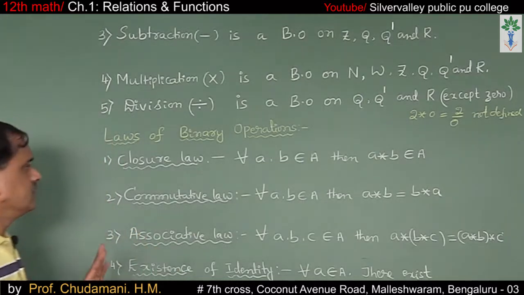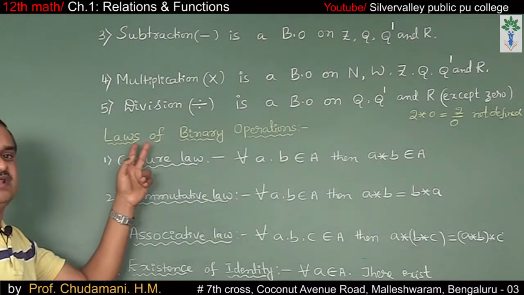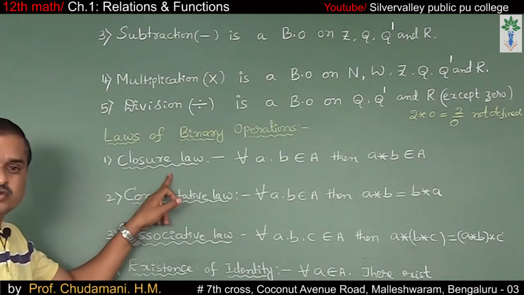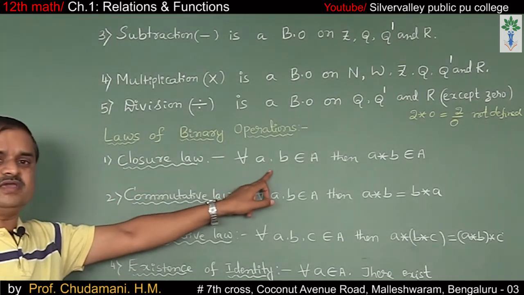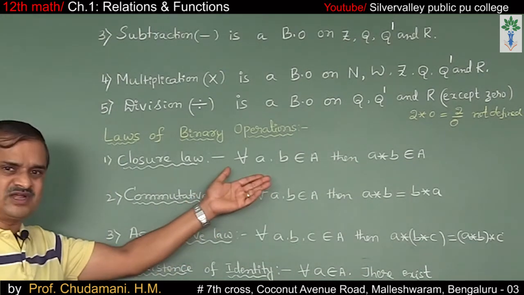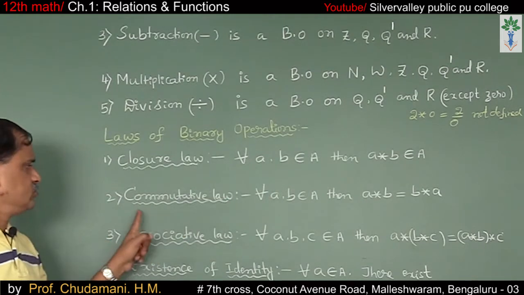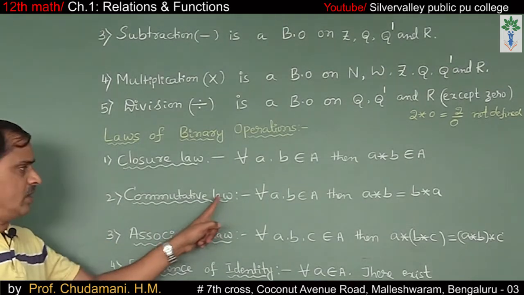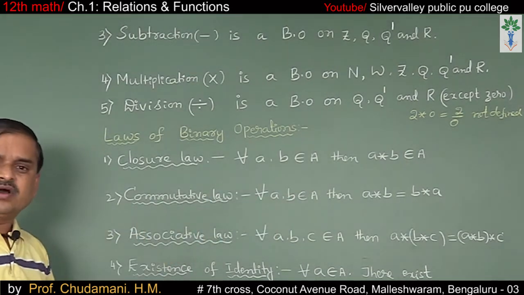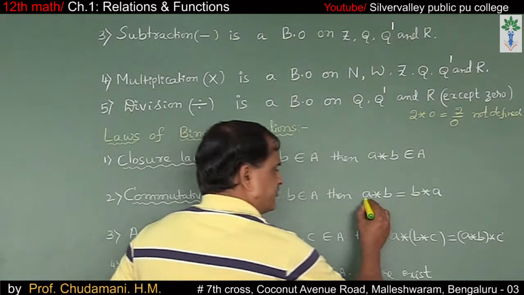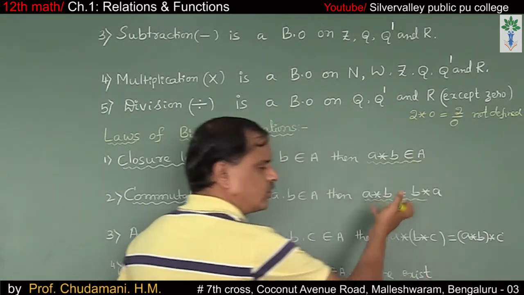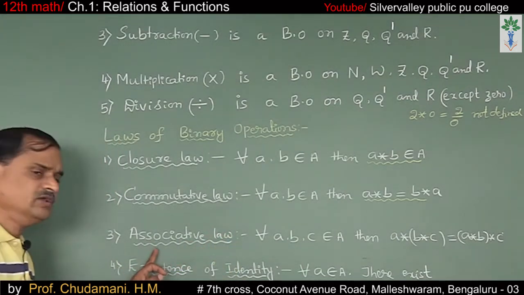Okay. Then laws of binary operations. First one, closure law. For all A, B belongs to the set A, then A star B belongs to the set A. This is nothing but a binary operation only. Then the commutative law. For all A, B belongs to the set A, then A star B is equal to B star A. This is what the commutative law says. A star B belongs to A is the closure law, nothing but a binary operation in fact.